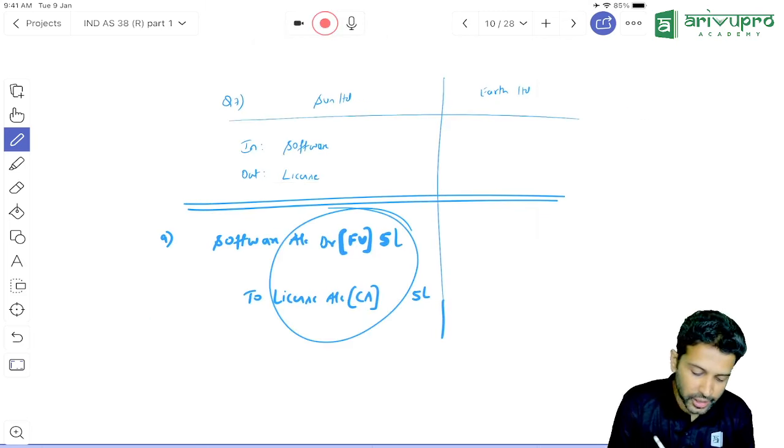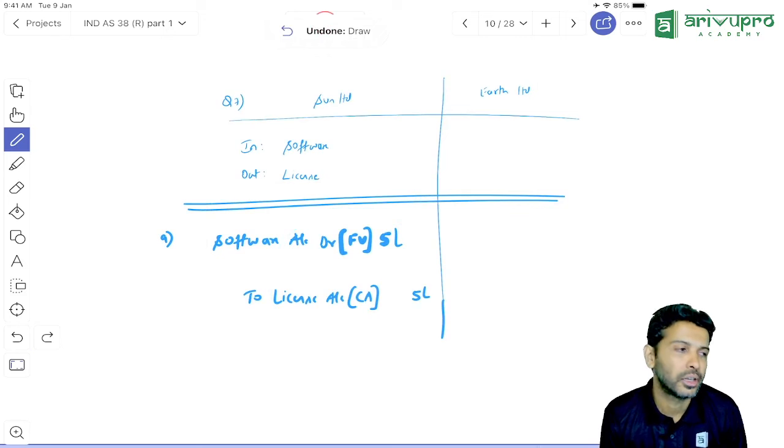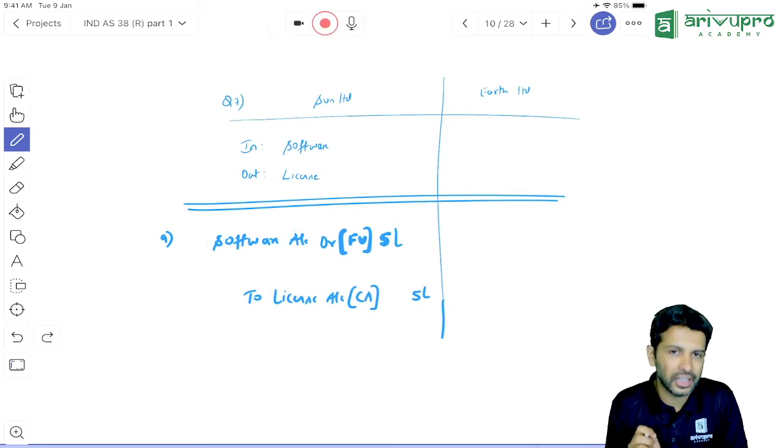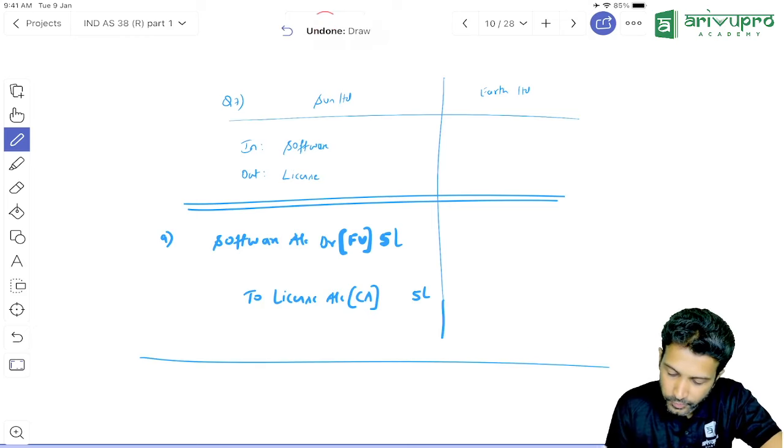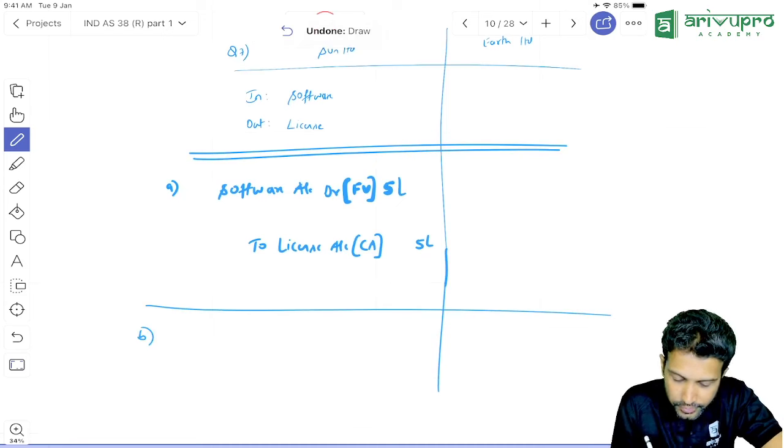Check. Is the journal entry, is there any difference or is it matching? Matching. That means in this case, is there any gain or loss, or no gain or loss? No gain or loss. This is the first case. Can I move on to the second case?